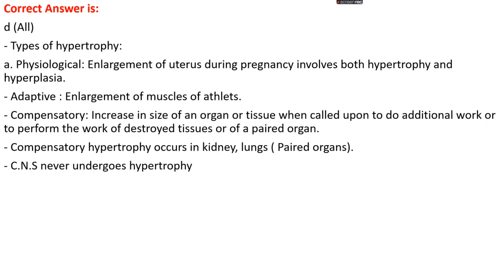An example of physiological hypertrophy is the enlargement of the uterus during pregnancy, which involves both hypertrophy and hyperplasia. Adaptive hypertrophy is exemplified by the enlargement of muscles in athletes. Compensatory hypertrophy is the increase in the size of an organ or tissue when called upon to do additional work or to perform the work of destroyed tissue or of the paired organ. Compensatory hypertrophy is always seen in paired organs, like the kidney and lungs, etc. And the central nervous system never undergoes hypertrophy.